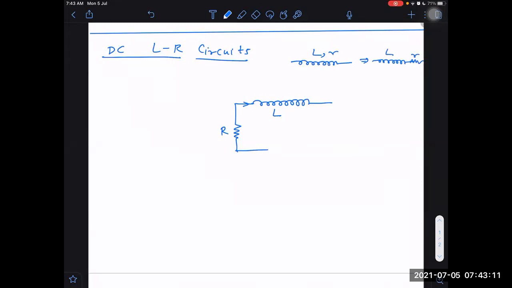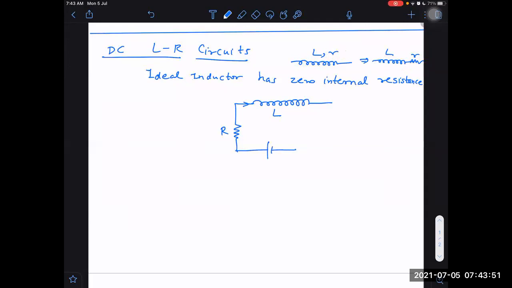An ideal inductor has zero internal resistance. Practically, it is impossible because inductors are always made of wires, and in fact, long wires. So as a result, some internal resistance will be there. But we can assume it to be an ideal inductor connected in series with some external resistance.